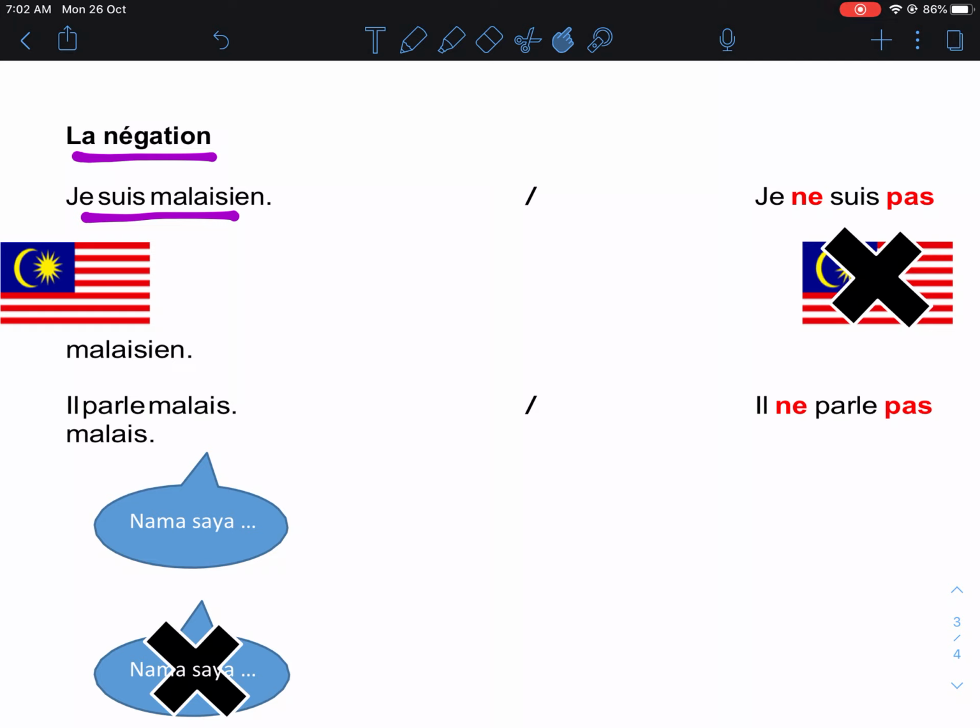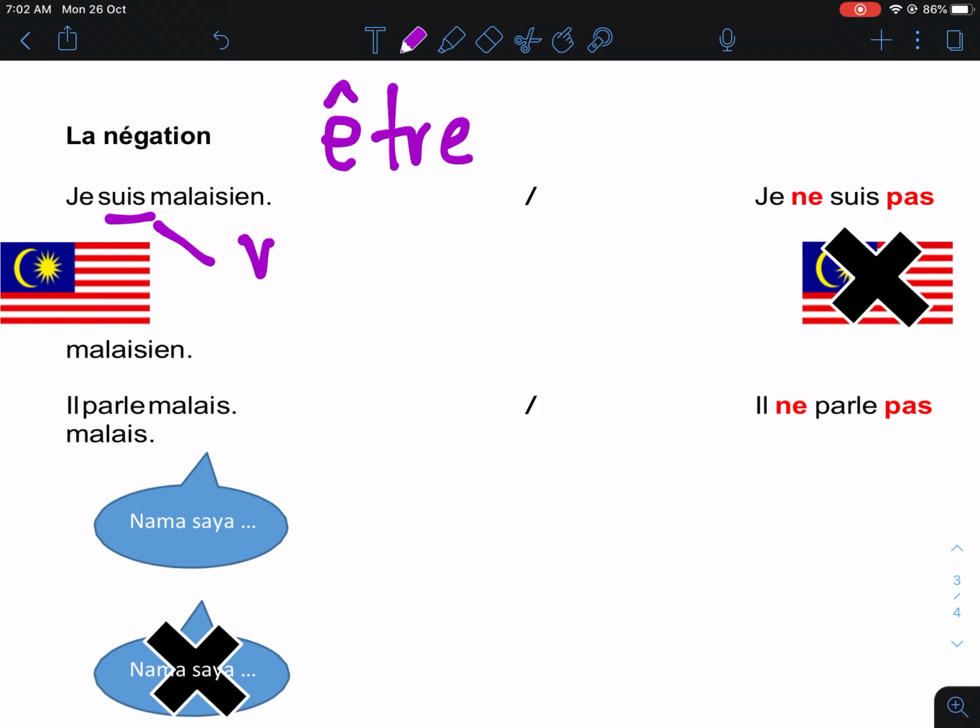You have here, je suis Malaisien. What does it mean? I am Malaysian. First, identify the verb. Yes, you are right. Suis is the verb, and it comes from the verb être, which means verb to be.